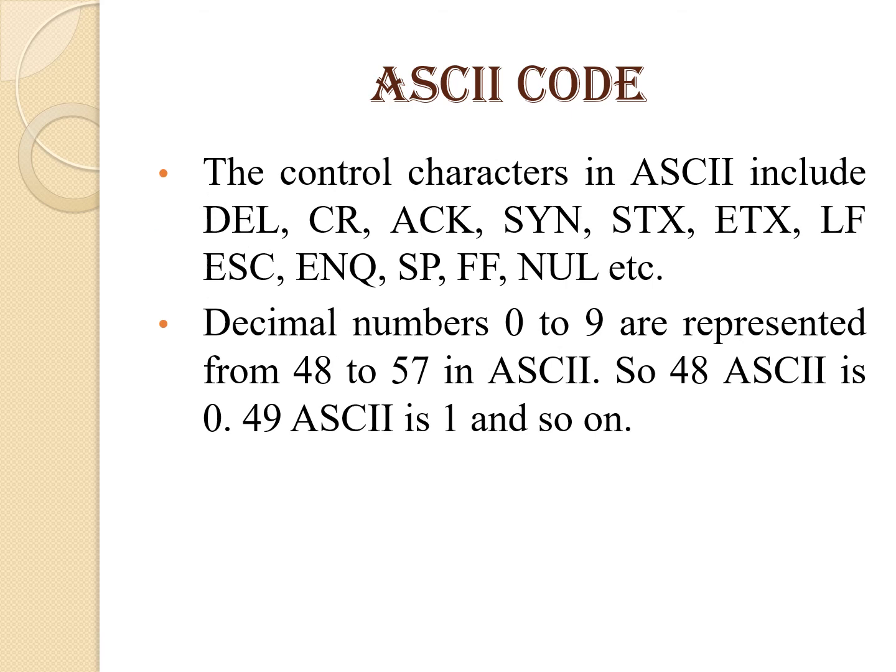The control characters in ASCII include DEL, CR, ACK, SYN, STX, ETX, LF, ESC, that is escape, ENQ, SP, FF, NULL, etc. Decimal numbers 0 to 9 are represented from 48 to 57 in ASCII. So 48 in ASCII is 0, whereas 49 is 1, and so on.